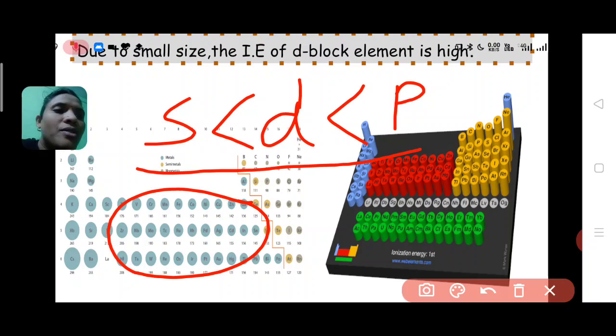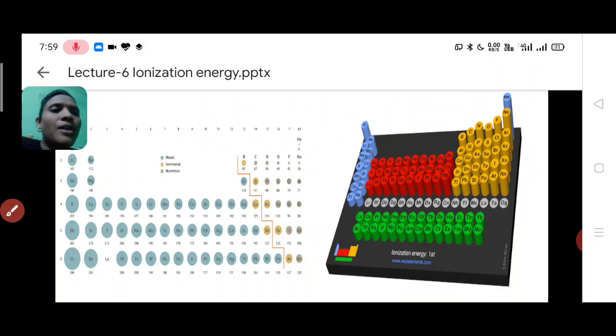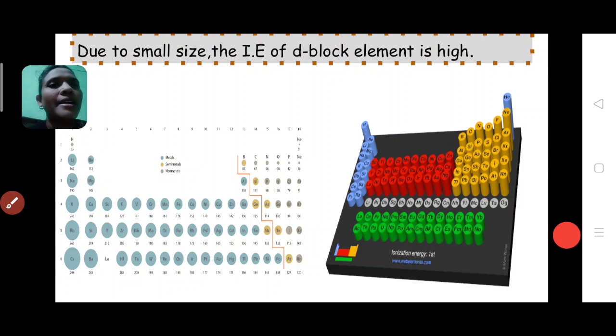I hope it is clear why the D block elements have high ionization energy, but D block elements have lower ionization energy than P block elements. Okay, so now it is clear that due to small size, the ionization energy of D block elements is high.